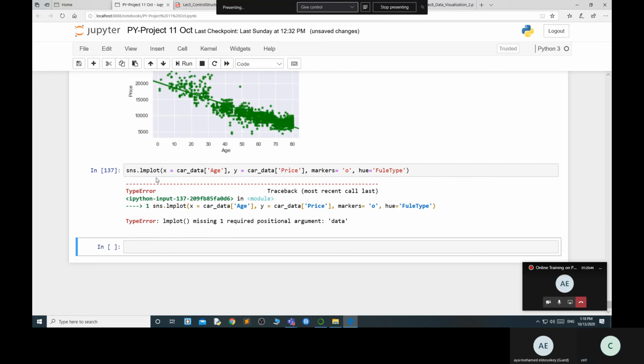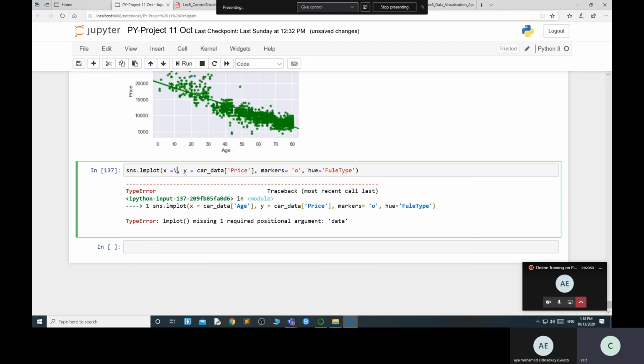Where? Age. Okay, why did I do this? I can directly use my column names as well. Age, price. Now data. You can do whatever I did previously; I am showing another way. Data equal to car data, because my car data is available. So there are multiple ways.